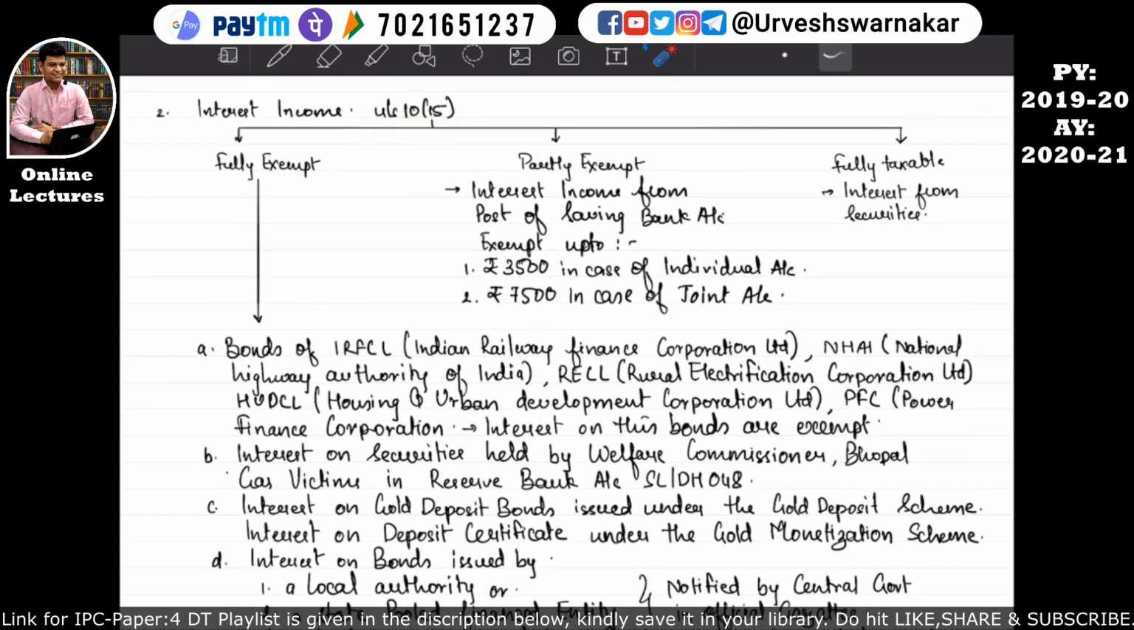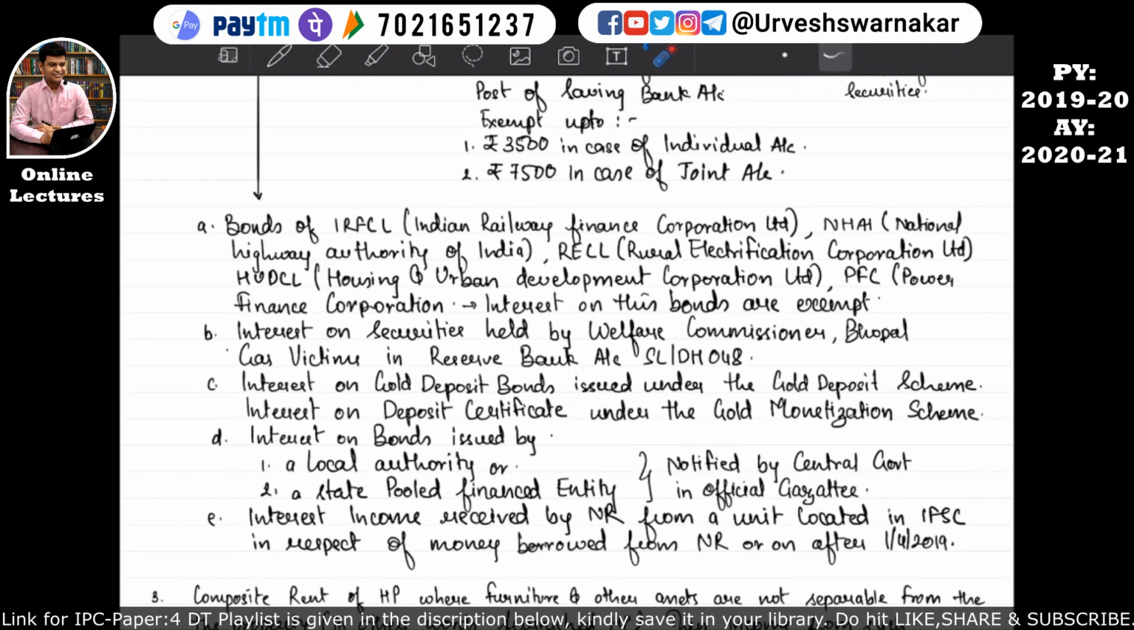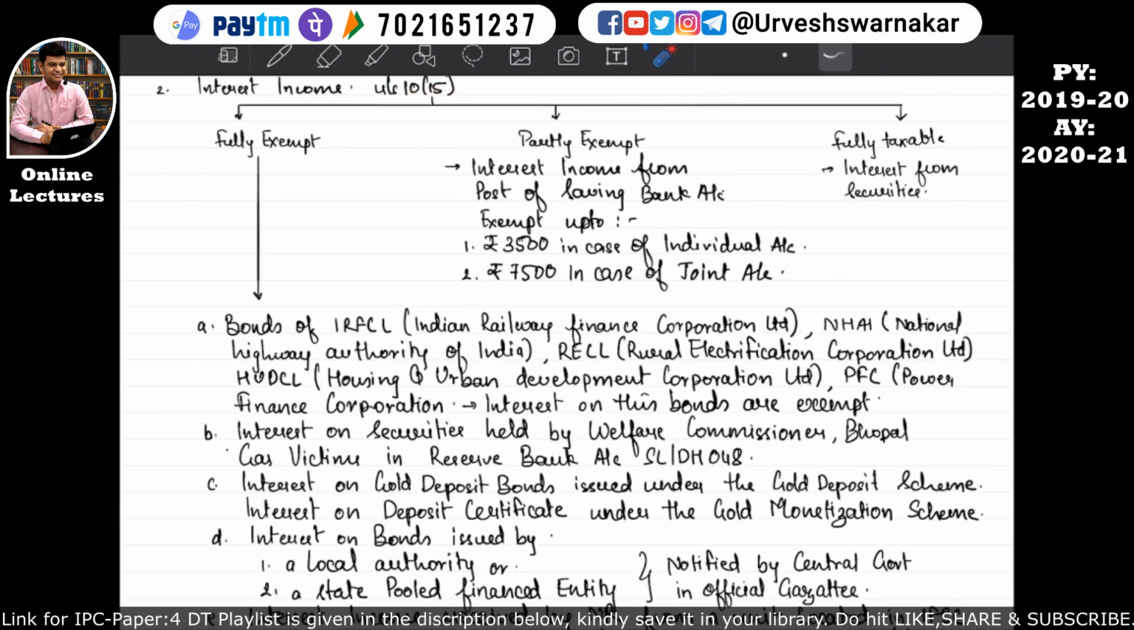I hope this is quite clear. Similarly, the next point says that if an assessee receives an interest on the security and this security is held by the welfare commissioner for the Bhopal gas victim in the Reserve Bank account under SL/DH048 account, then whatever interest on this security has been received by the assessee will be fully exempt under section 10 subsection 15. I hope this is quite clear.